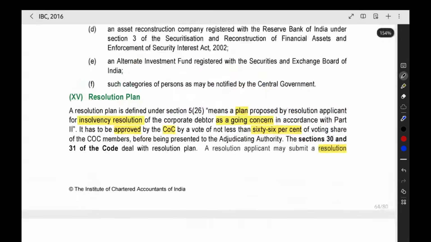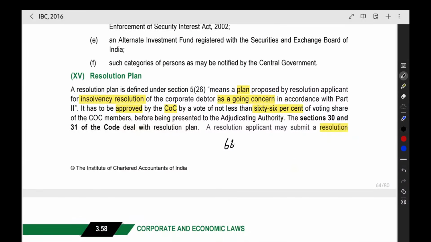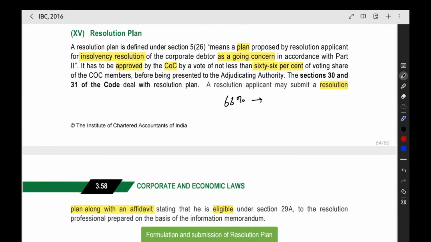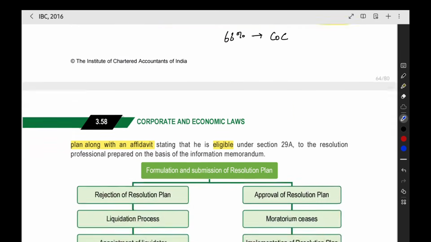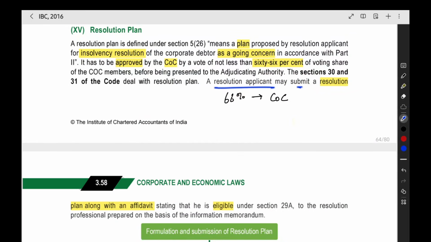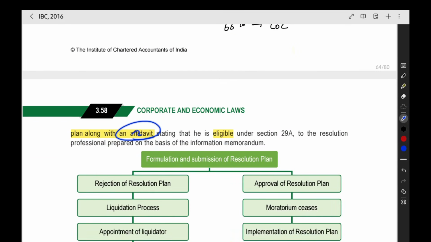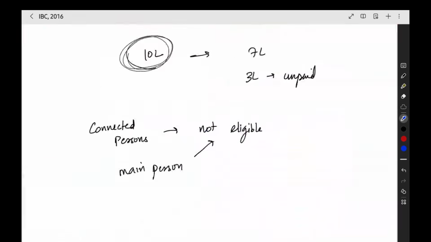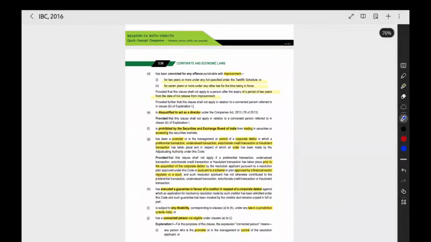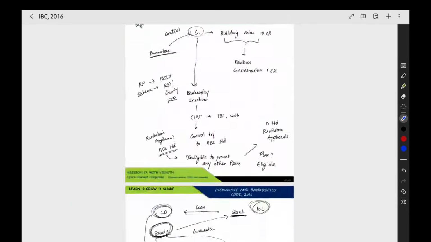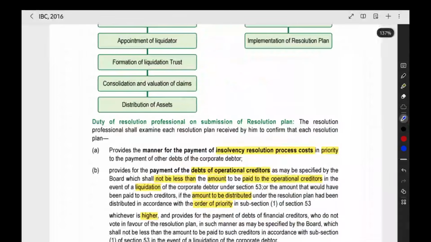For approving the resolution plan, we need 66% vote in the committee of creditors. So you can note this somewhere. They have given here, it has to be approved by the committee of creditors by 66% vote. Then a resolution applicant can submit a resolution plan along with an affidavit that he is eligible. So under these criteria, I am not falling under these points, I am eligible. Like that, you have to give an affidavit also.